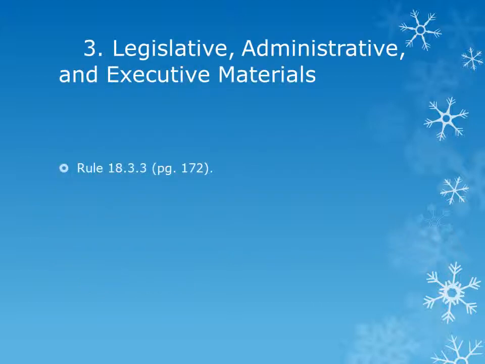Next, the rules for citing to legislative, administrative, and executive materials on electronic databases can be found under Rule 18.3.3 on page 172. The citation for such materials from non-printed sources is identical to the citation for their counterparts in printed sources.